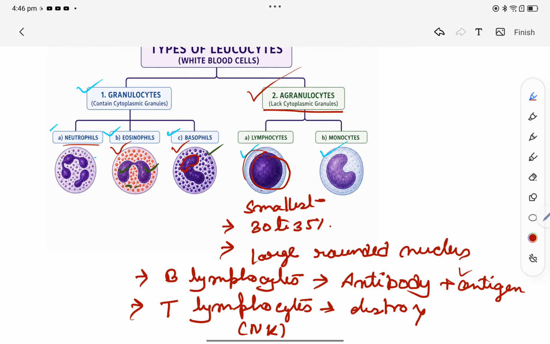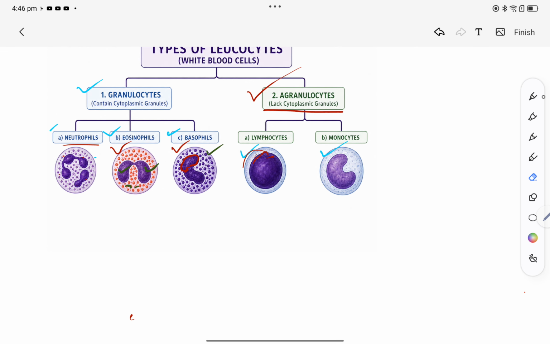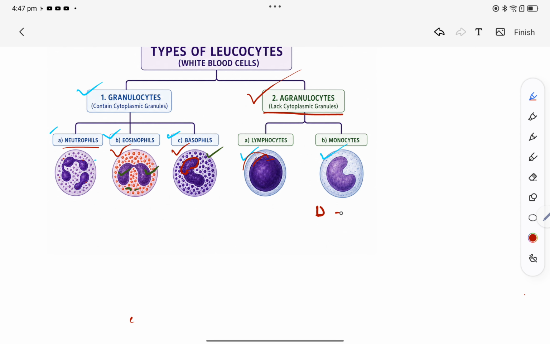Fine. Last but not the least is monocytes. As we can see here, the nucleus is U-shaped or kidney shaped. Its function is almost like neutrophils.